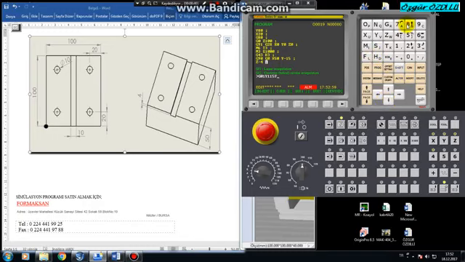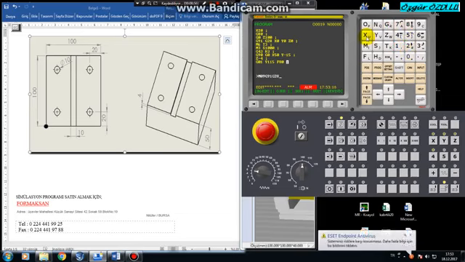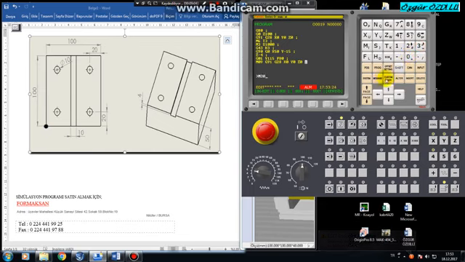When I say G01, I have to give an F. I gave it an F. And let's close the cooling. Again G91 G28 with 0 in X, 0 in Y, 0 in Z. Let's send it to home. Our program ends with M30. Let's close it like this.